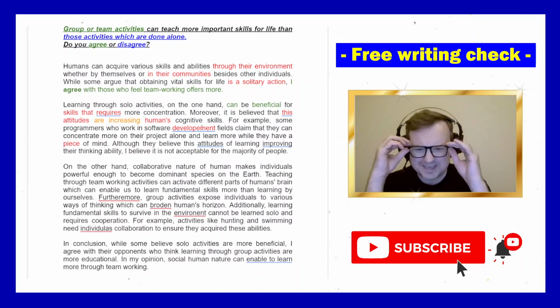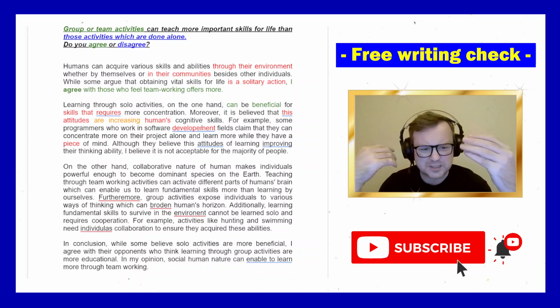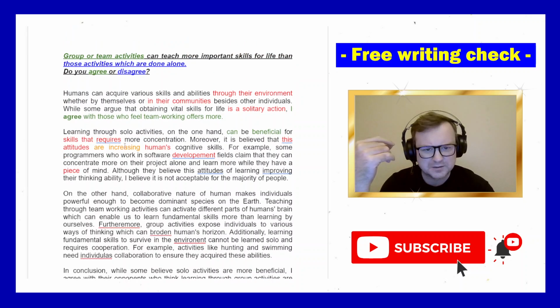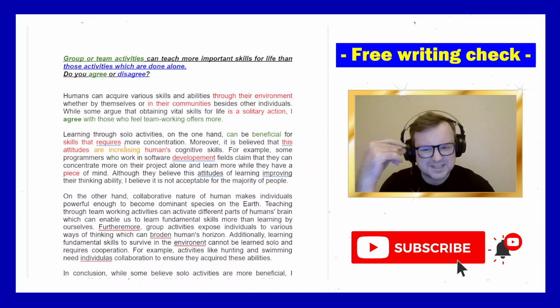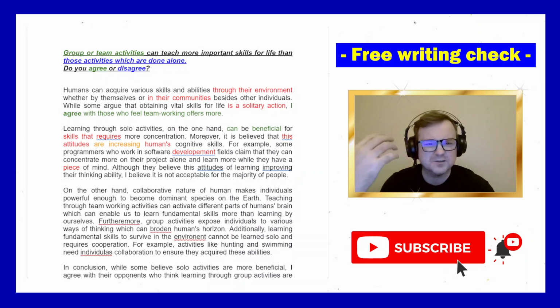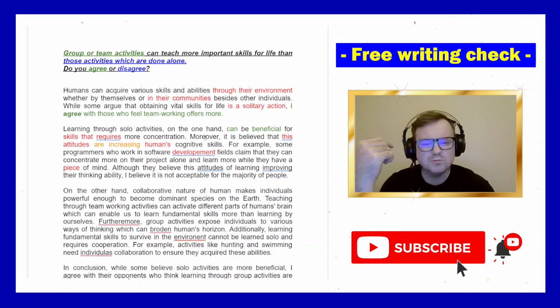So I'm just trying to make sense of this paragraph. So learning through solo activities can be beneficial. For example, programmers who work in software development fields claim they can concentrate more on their project alone and learn more while they have peace of mind. Is that a skill for life? I don't know if we can really say that programming skills is a skill for life, is it? I think of skills for life like managing money or doing housework or maybe even making friends with people. Those are skills for life. I think software development, really, it's skills for work.